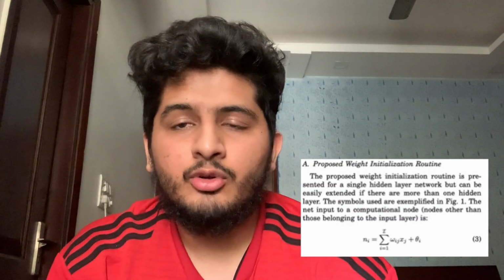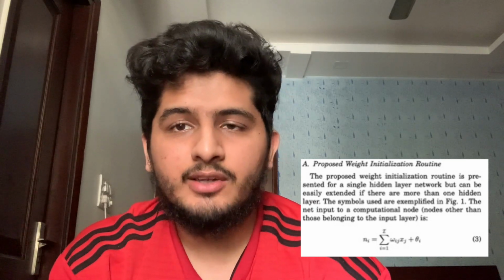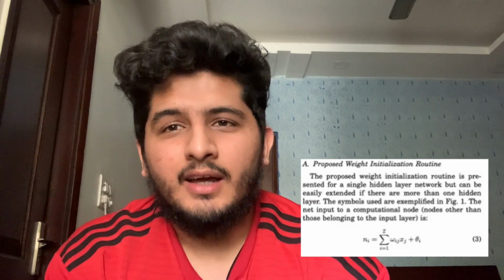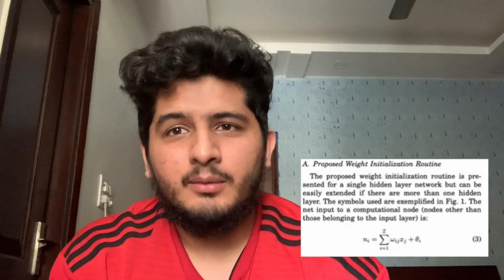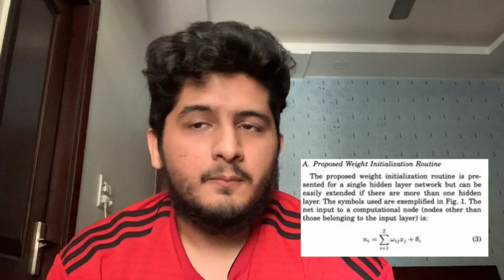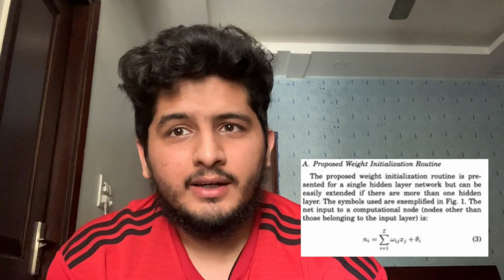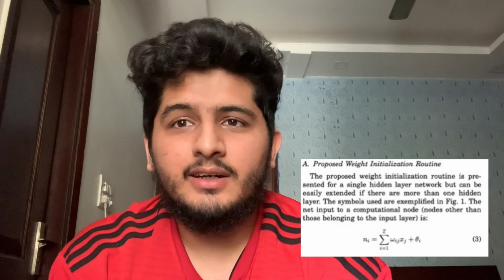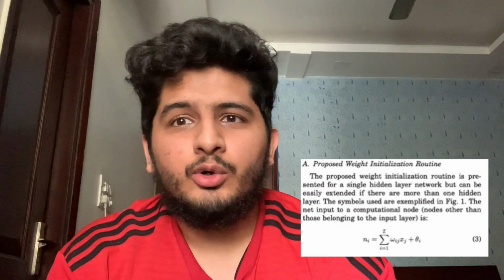I also showed tables where I told them that these were the previous weight initialization methods, and this is the proposed new method. So you have to propose a new method and also defend it in the body section. Don't give any digressions out there. Keep it concise, and do not type anything which is not related to the research paper, because it will result in rejection. If you go to a very high valued publication, for example IEEE, they have an acceptance rate of less than 4%, so they also reject papers on the basis of single words.